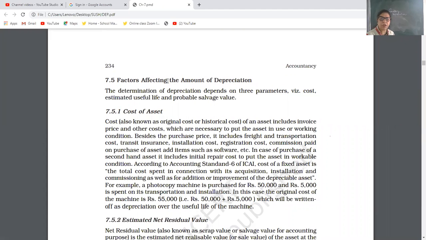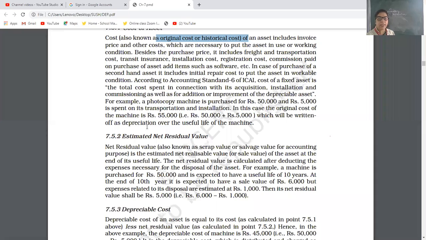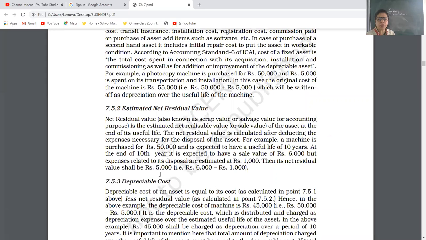Then factors affecting the amount of depreciation. In some assets we charge more depreciation, in some assets we charge a lower rate. Why? What are the reasons? First of all is cost of asset, or we can say original cost or historical cost. If the cost of your asset is high, you have to charge more depreciation. If the cost of asset is less, you will charge less. Estimated net residual value. Residual value means scrap value, salvage value, and whenever you calculate depreciation, at that time you will use that value.